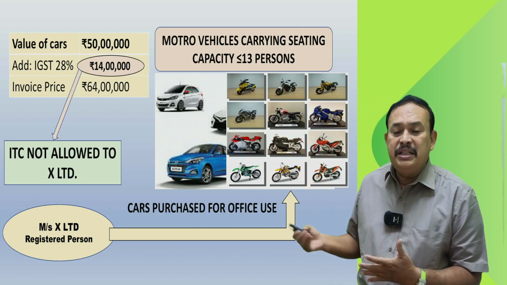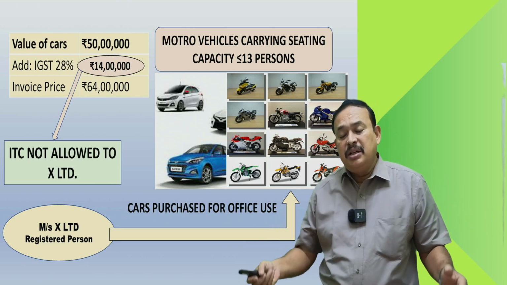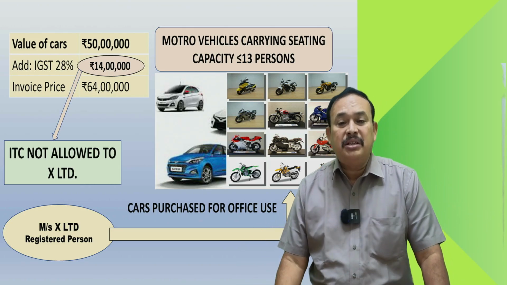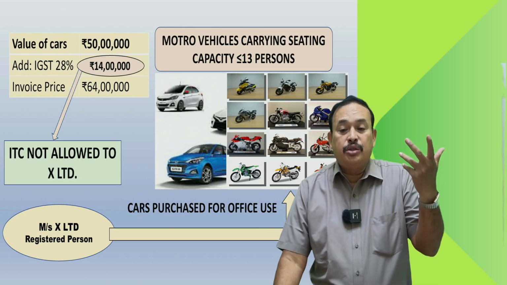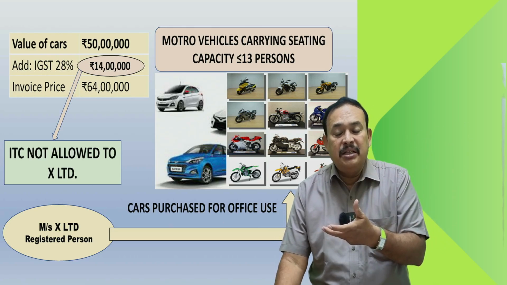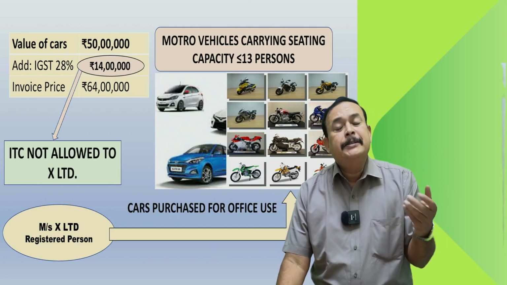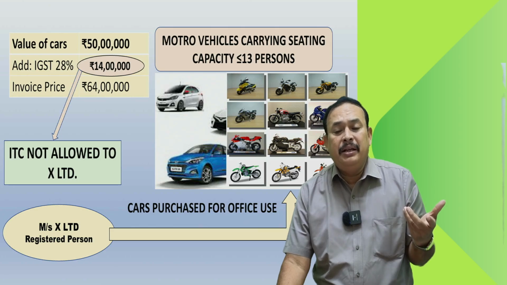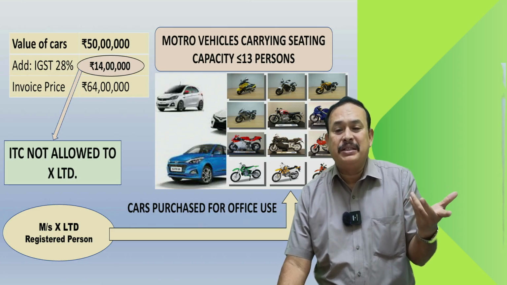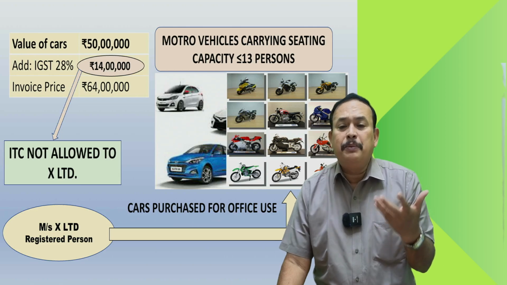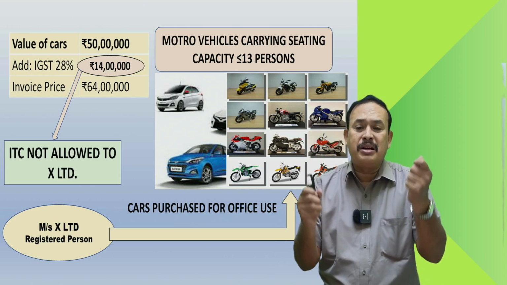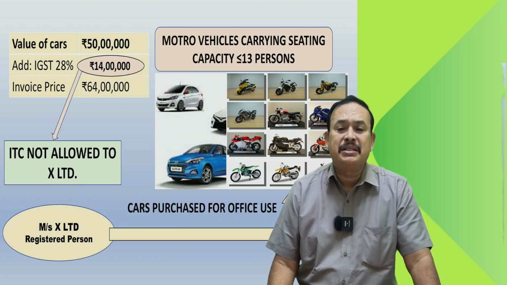Even though these goods are used in my business for taxable output supplies, I do not belong to the business of further supplying these vehicles, nor further supplying using this vehicle any other supply, nor am I providing transport of passengers, or imparting training in motor driving skills, namely driving school services.